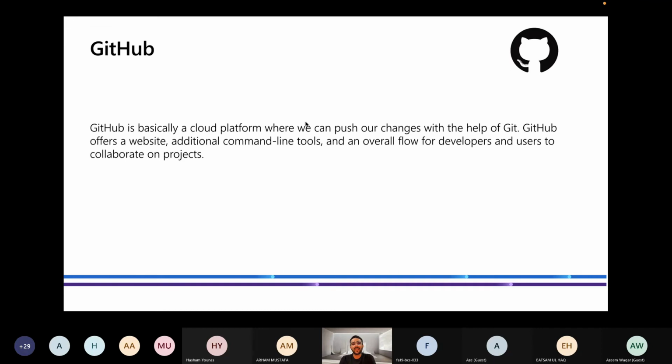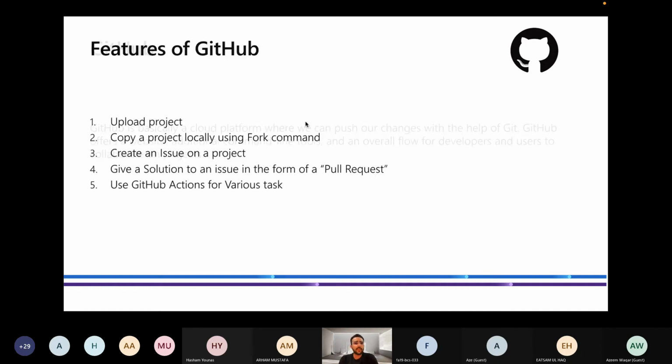So GitHub is basically just a website, a cloud platform website, which gives some additional command tools and an overall flow for developers so that we can collaborate on various projects. So the features of GitHub: first of all, we can upload projects. Second, we can copy a project using the fork command. I will show you how you can do this.